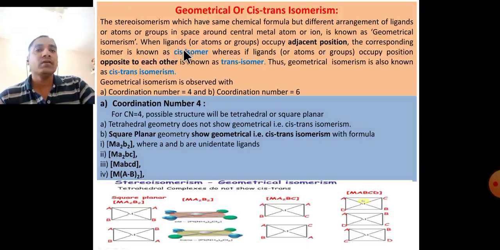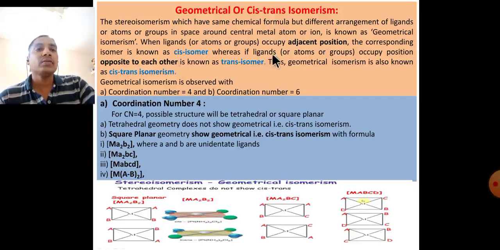When ligands, atoms or groups occupy adjacent positions in this diagram, the corresponding isomer is known as the cis isomer. In this example, these two are adjacent, on the same side, so it is known as a cis isomer.